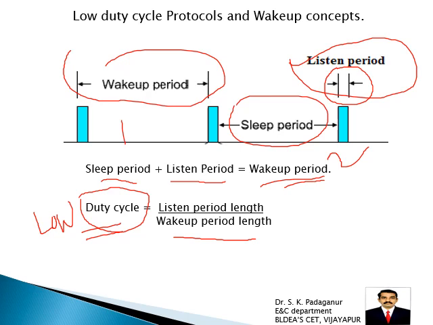In order to conserve energy for each node in the wireless sensor network, we have to follow a periodic wake up period. In the wake up period we have a sleep period and a small listen period. If any packet is being transmitted in this period, or any packet is coming, then it will move to idle. Otherwise, if no packet is coming to this particular node in this period, it will go back to the listen period. If there is no activity for that node, after completing the listen period duration, it will move to the sleep period.